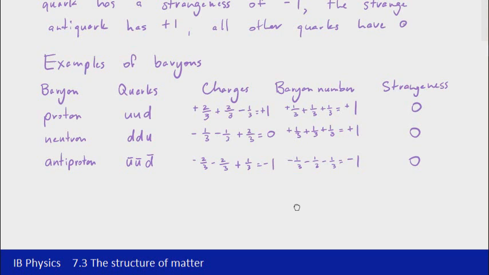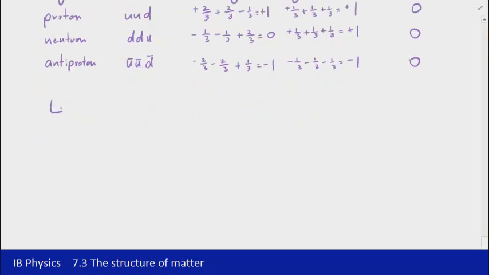What I'm going to move on to now, though, are examples of mesons. And recall again that they're made up of a quark-antiquark pair.